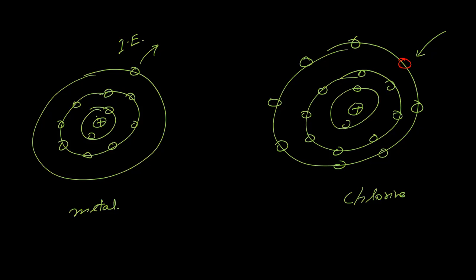So in the non-metal case, electron gain enthalpy will come into the picture. May or may not be, depending on whether we are talking about some noble gas configuration. For noble gas configuration, obviously, that will require a lot of energy to gain 1 electron. That will be positive, not negative.